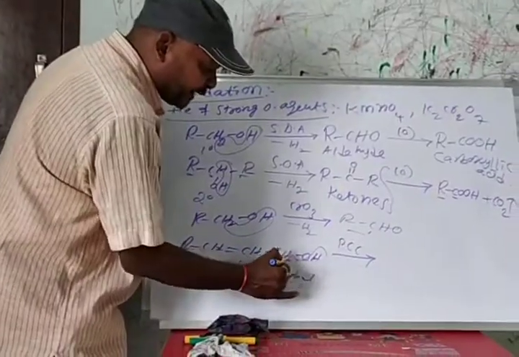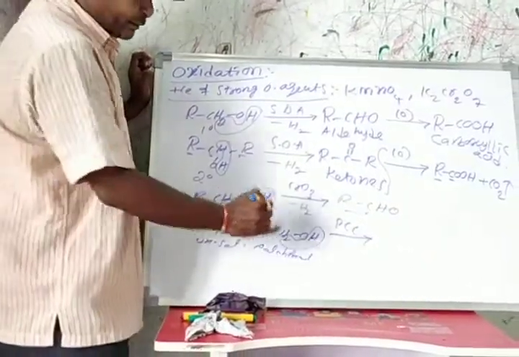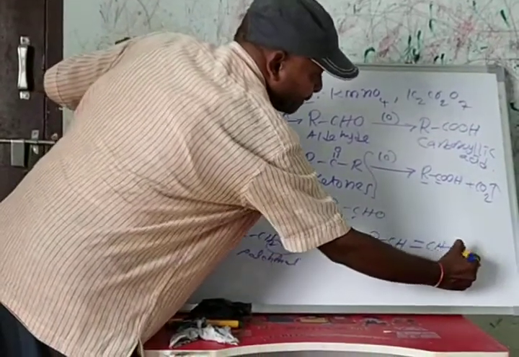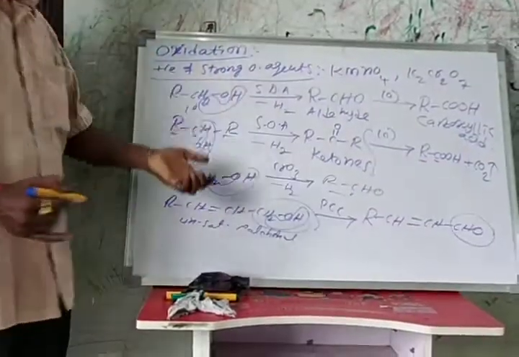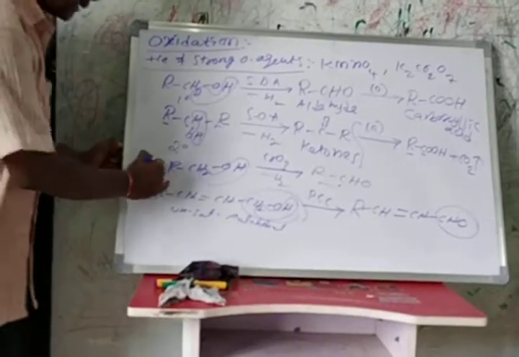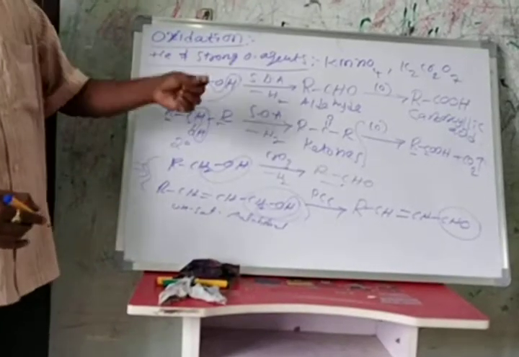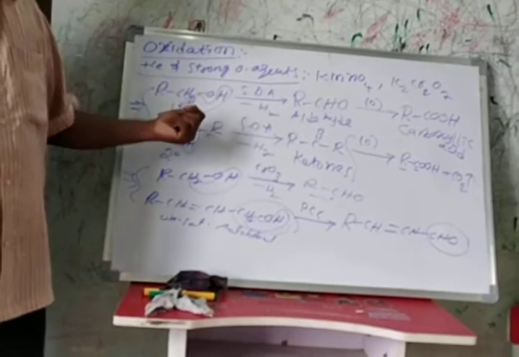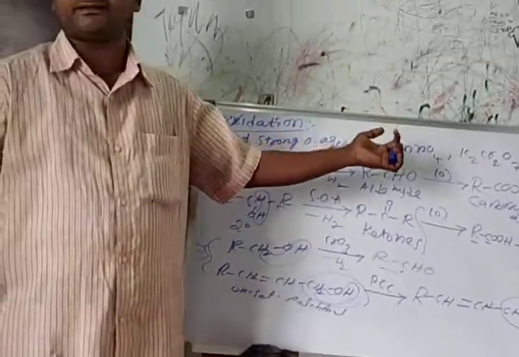In the presence of PCC also, it undergoes dehydrogenation and forms unsaturated aldehydes. See, this group only undergoes oxidation, not the other. This is the difference between a strong oxidizing agent and a mild oxidizing agent. These two reactions are observed with mild oxidation, and these two are observed with strong. Secondary and tertiary alcohols do not undergo oxidation in the presence of mild oxidizing agents.